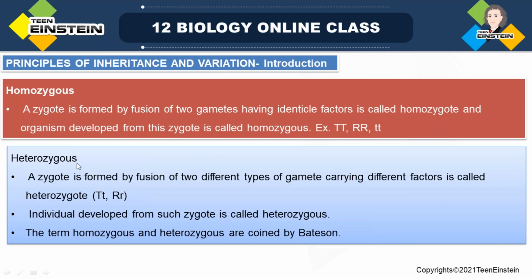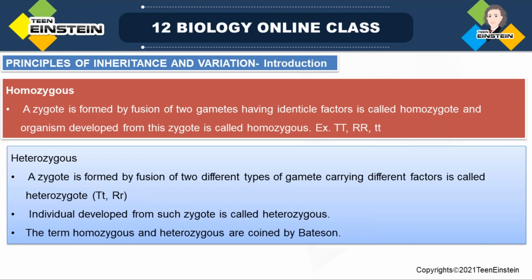Then heterozygous. What do you mean by heterozygous? If a zygote is formed by the fusion of two different types of gametes. Here again the male and female gametes are joining, but the character of that particular gene is in different forms. That means these are different alleles of the same gene.